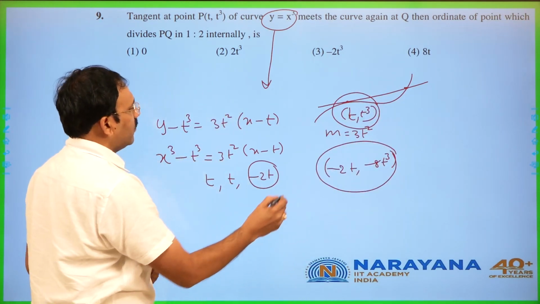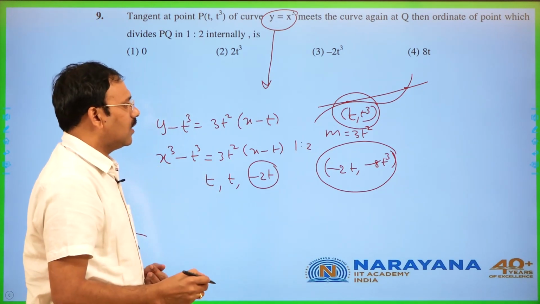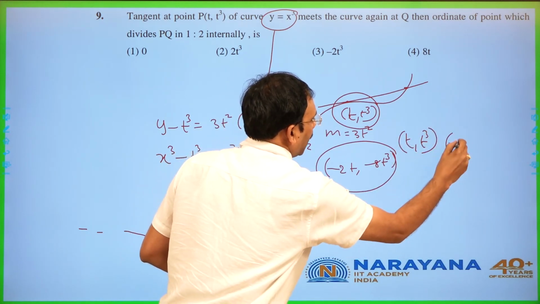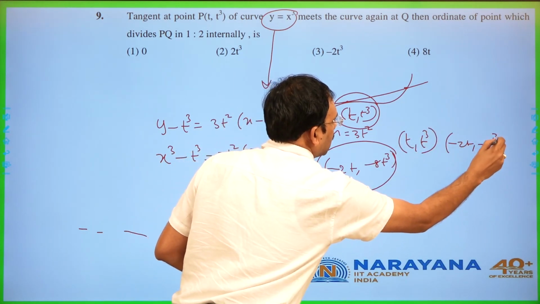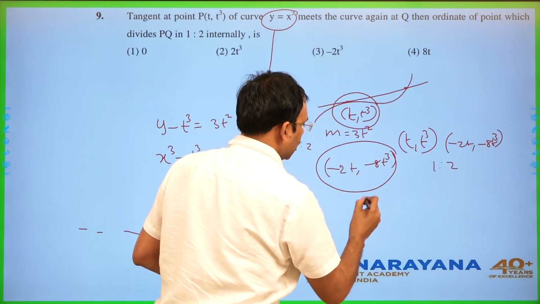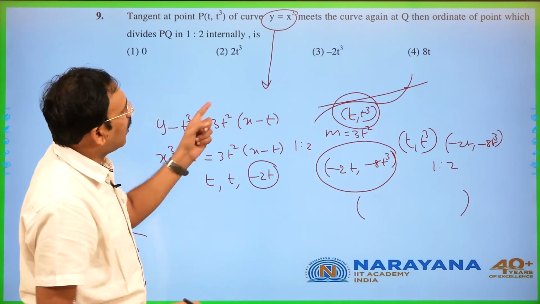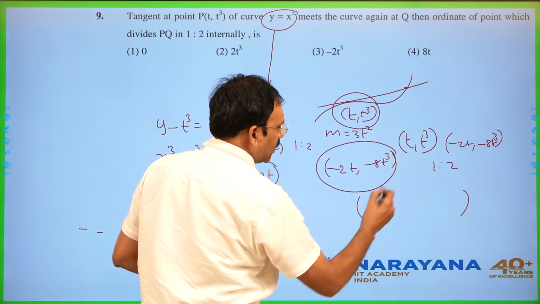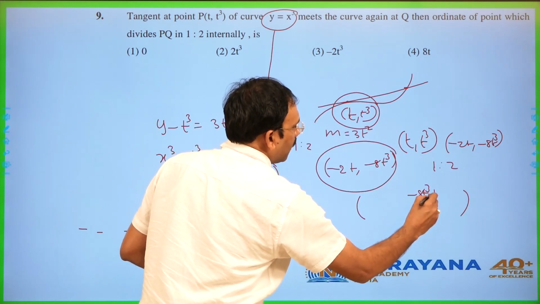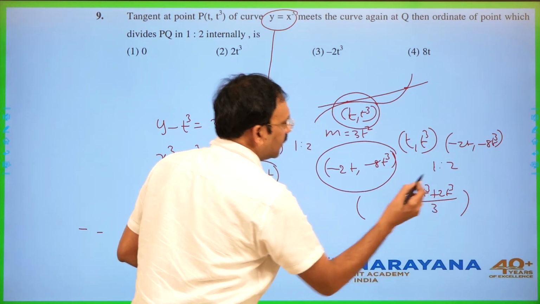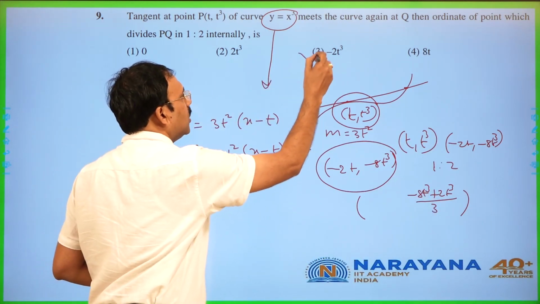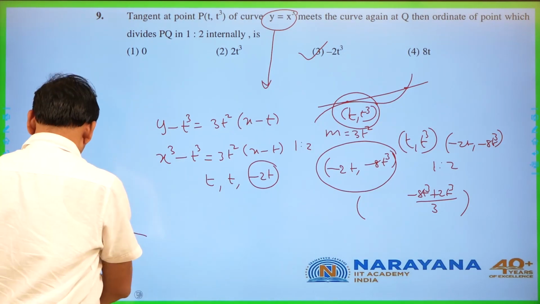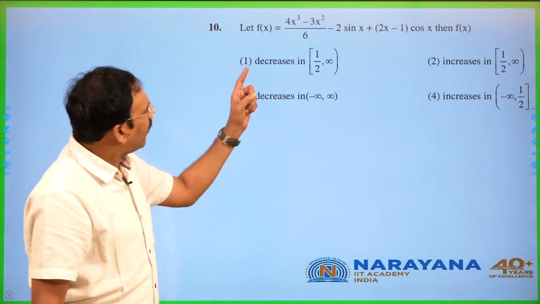Now, P is going to be t comma t cube, Q is going to be this. Find the point which divides this in the ratio 1:2. You see, t comma t cube and minus 2t comma minus 8t cube, in the ratio 1:2. He is asking for the ordinate of this point. Ordinate means just compute the ordinate, minus 8t cube plus 2t cube by 3, which is going to be minus 2t cube. That's all.